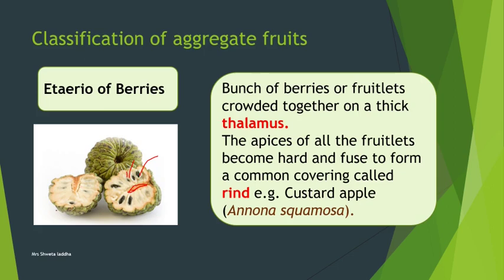The apices of all the fruitlets become hard, greenish, and fuse together to form a common covering, called the rind. Example, custard apple, Annona squamosa. Aggregate fruit, etaerio of berries. I hope it is clear.